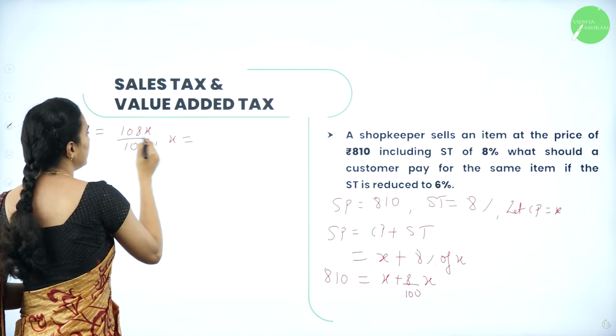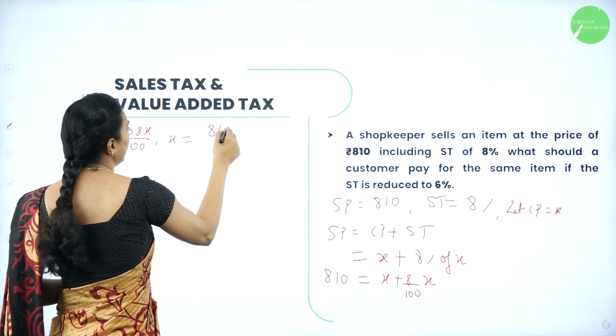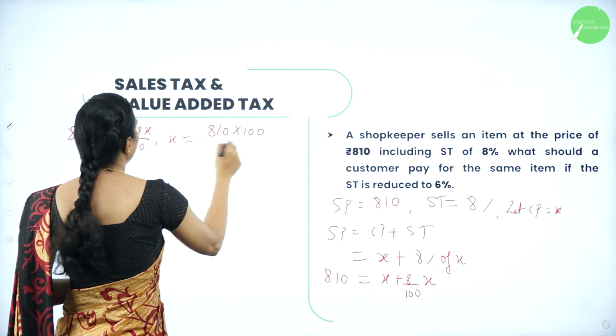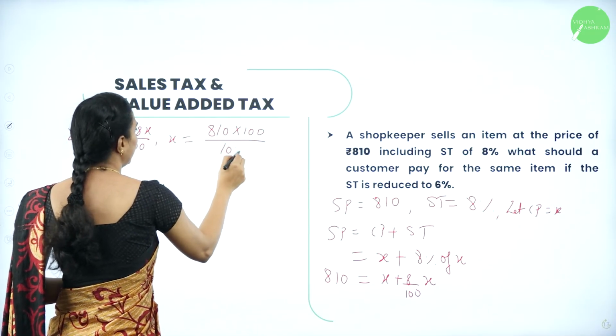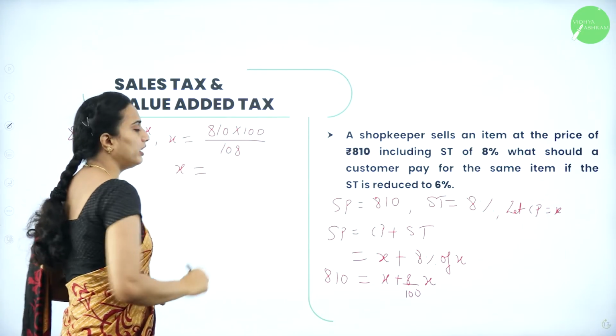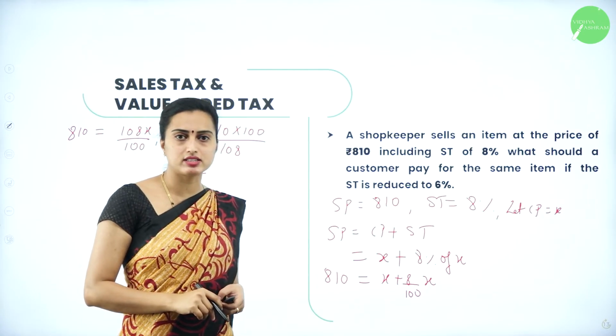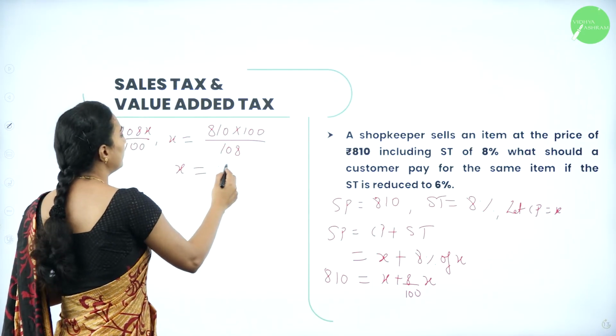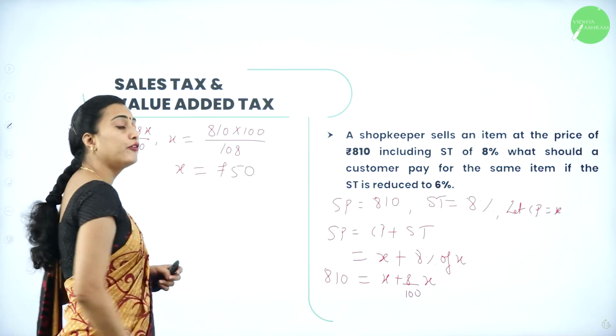Therefore, X will be equal to cross multiply 810 into 100 divided by 108. After evaluating this, you are going to get the answer will be equal to 750.